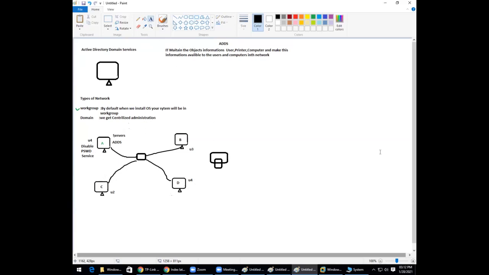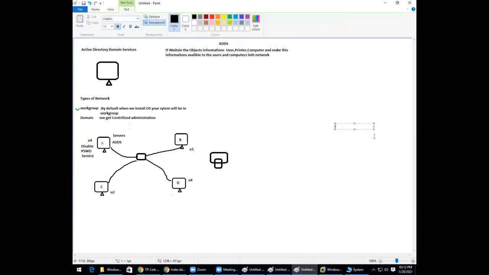To configure this ADDS on a computer, what do you require? What are the minimum requirements you need? First, you should have a network. Number two, network and static IP address.